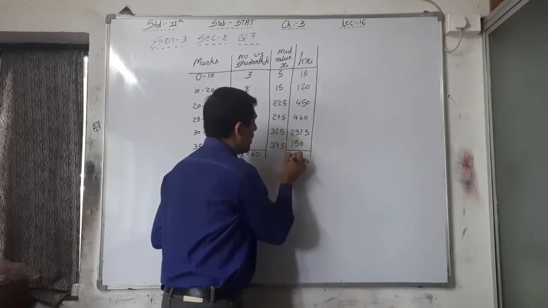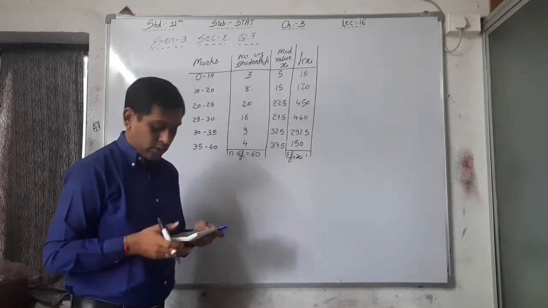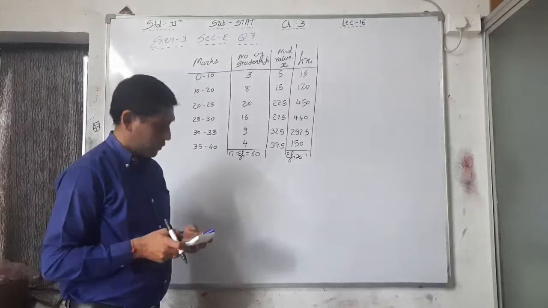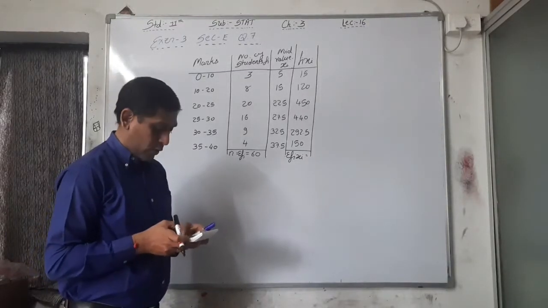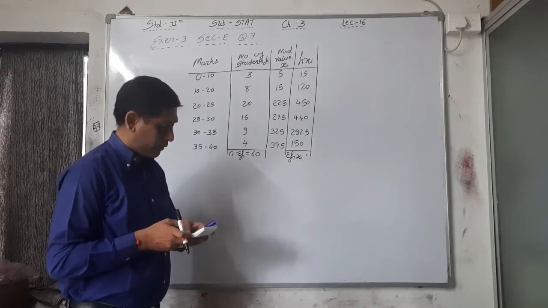So your sigma Fi/Xi total is 1332 plus 15, 120 plus 15 plus 450